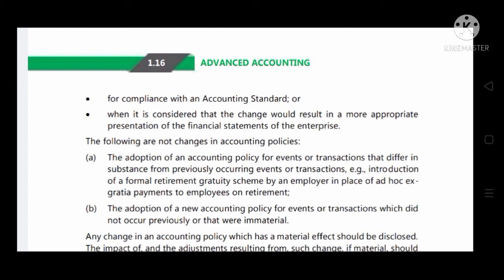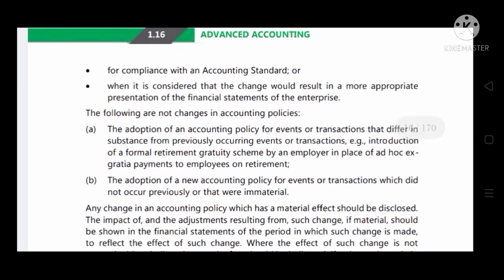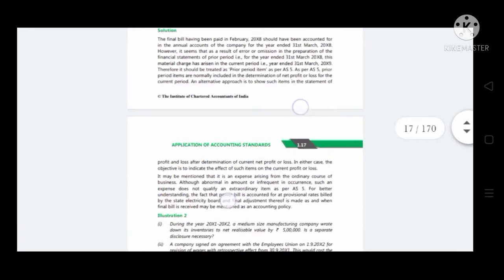What are they? The adoption of an accounting policy for events or transactions that differ in substance from previously occurring events or transactions, for example, introduction of a formal retirement gratuity scheme by an employer in place of ad hoc ex gratia payments to employees on retirement. Second, the adoption of a new accounting policy for events or transactions which did not occur previously or that were immaterial. These are the two circumstances which are not considered as a change in accounting policy. Now let's see two examples here.